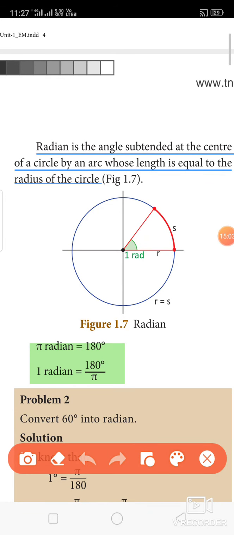Now what is radian? Radian is the angle subtended at the center of a circle by an arc whose length is equal to the radius of the circle. So this is the radius and this is the length of the arc. Both must be equal. If we select that portion, the angle between them is called a radian. The relationship I have highlighted: pi radian is equal to 180 degree. So 1 radian is equal to 180 degree divided by pi.